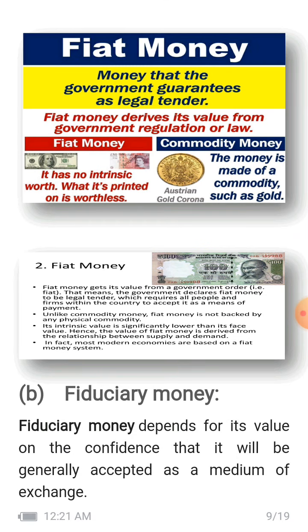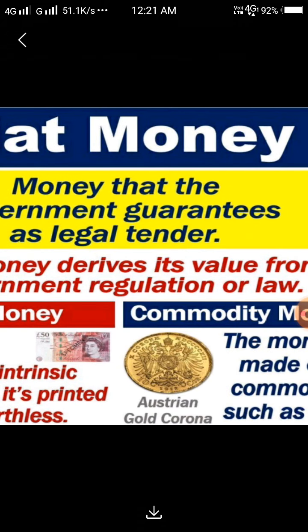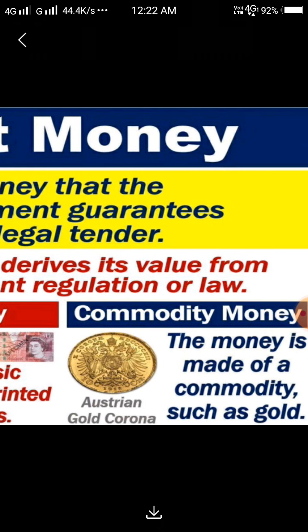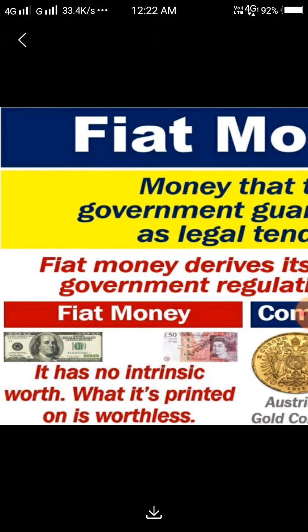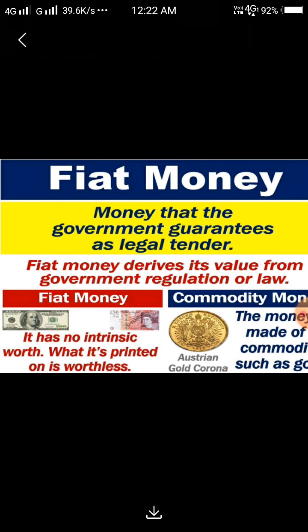Commodity money means the money is made of commodities such as gold, like the Austrian gold Corona. The money is made up of a commodity such as gold. But fiat money has no intrinsic worth beyond what is printed on it. It means paper notes and government-issued coins and papers are fiat money.